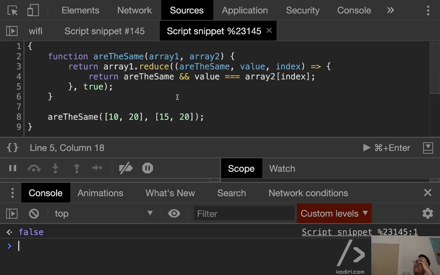However, can anybody see any problem? I can show you a scenario where this won't work as expected. Nesting arrays? Okay, I know someone was going to refer to nesting. I don't want to talk about nesting. On Monday, our friend Octavian will talk about recursion. So I think it would be great, Octavian, if you could solve one of the questions on the expert of JavaScript on recursion topic. Yeah, because thanks to recursion, we can deal with nested complex structures. I don't want to talk about complex structures. I want to have a flat list of numbers. So just having a flat list of numbers, can anyone see how we can easily break this algorithm?